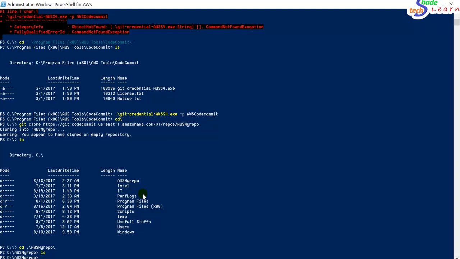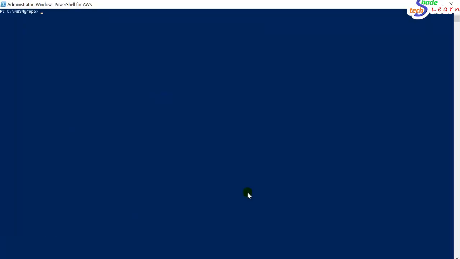First of all, I will configure an email and username, so that whoever is making the changes, we can identify them.